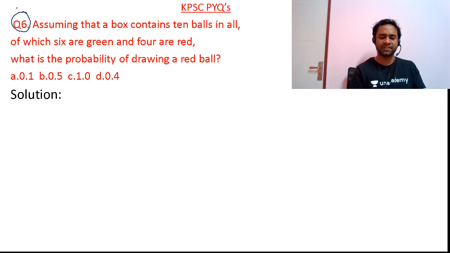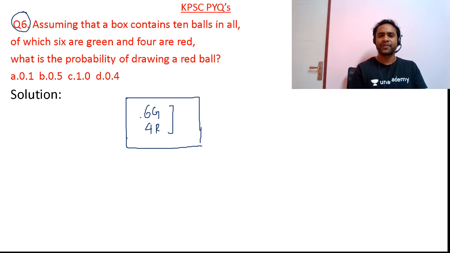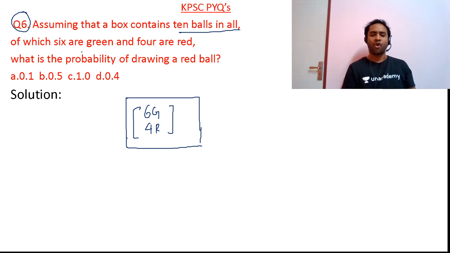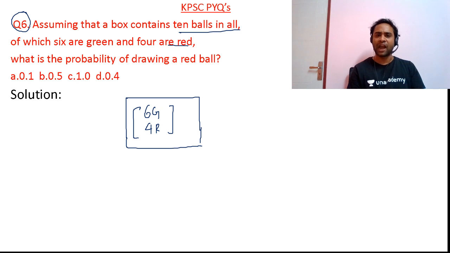So friends, question number 6 is, assuming that a box contains 10 balls in all. There is a box, and inside that, a total of 10 balls are there. 6 are green and 4 are red. Okay. So assuming that a box contains 10 balls in all, of which 6 are green and 4 are red, what is the probability of drawing a ball?